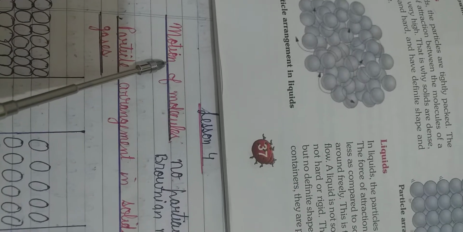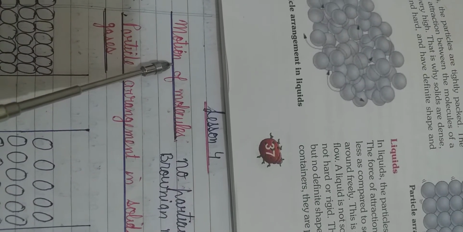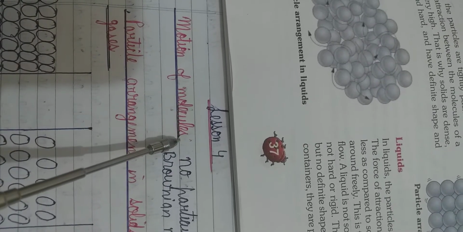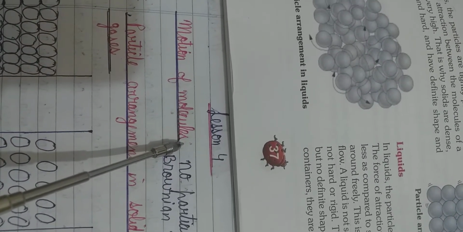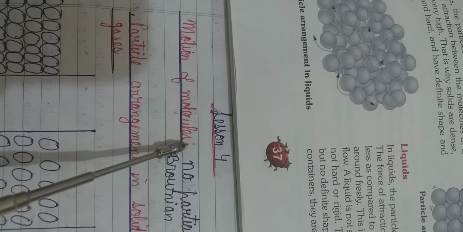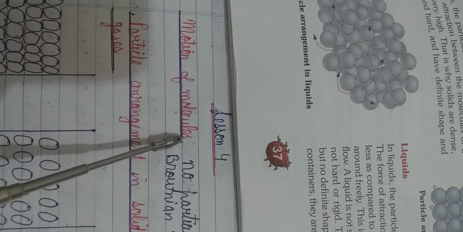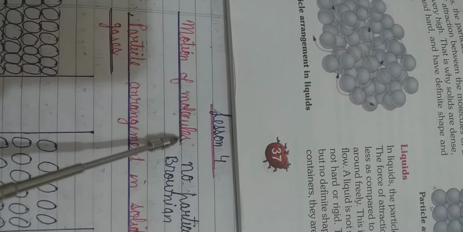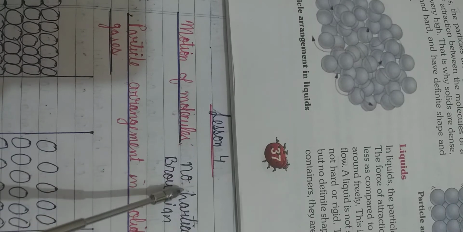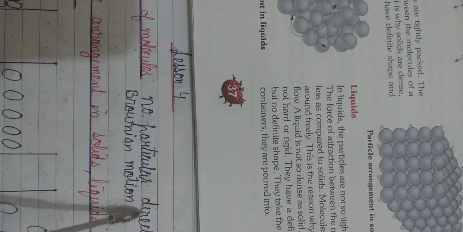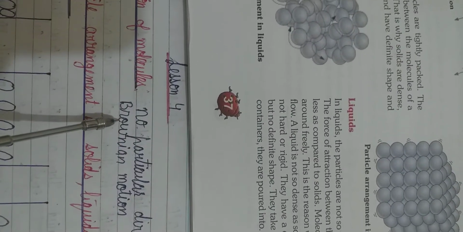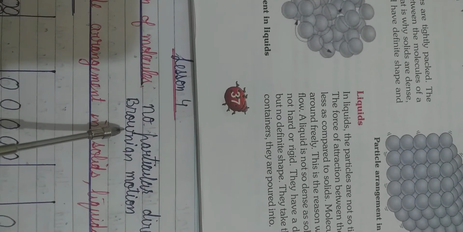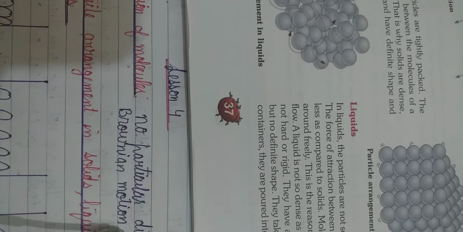Motion means movement. Molecules are always in motion. This movement of molecules is random, which means there is no particular direction. The molecules can move in any direction: left, right, up or down. So there is no particular direction of their movement. That is why the motion of molecules is called Brownian motion.